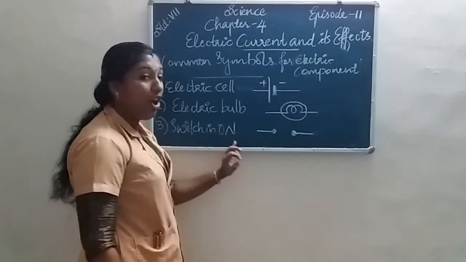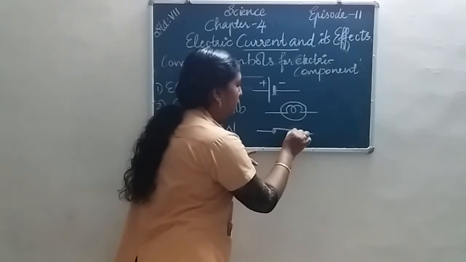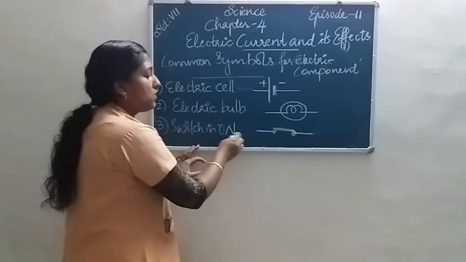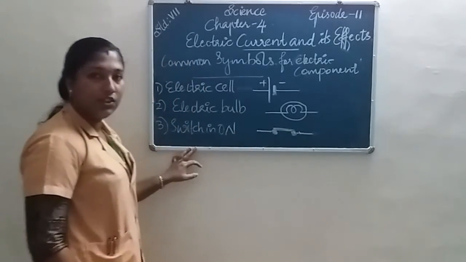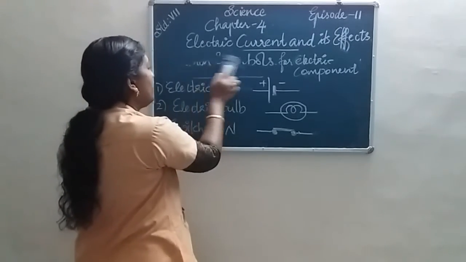If the switch is in on position, it is like that. The two dots are connected. Okay, the switch is in on position. The two dots are connected. All of you understood? Then another symbol, the switch in off position.